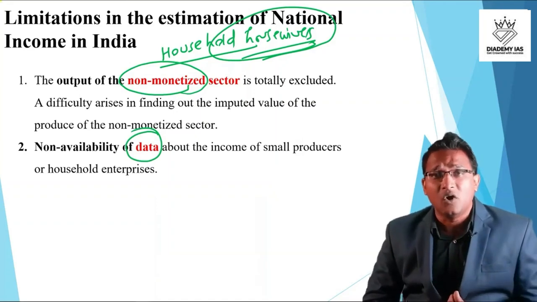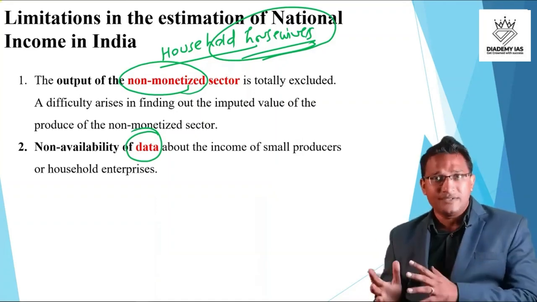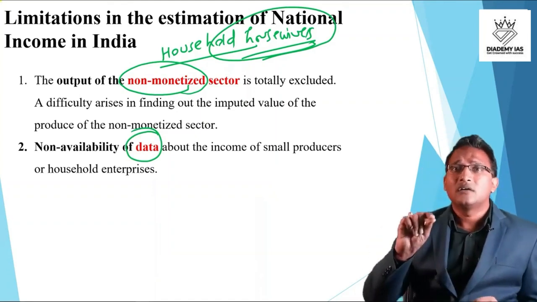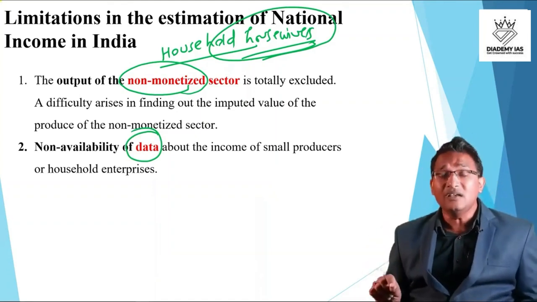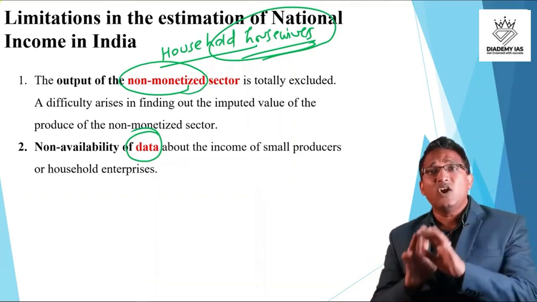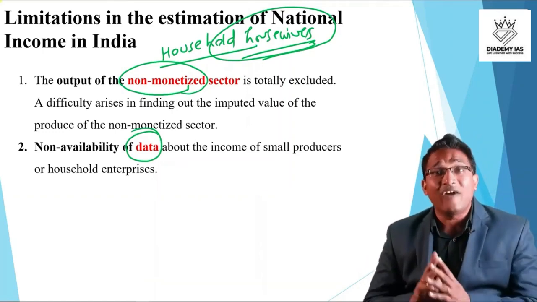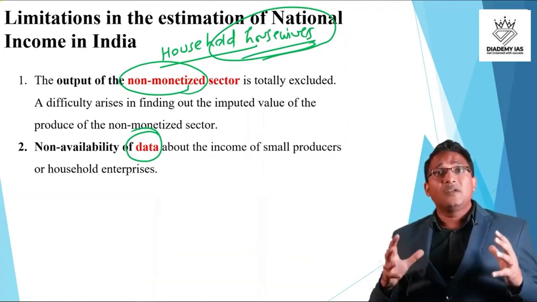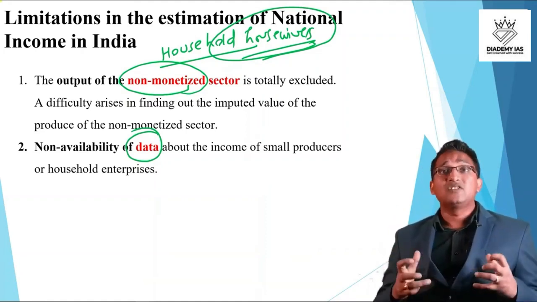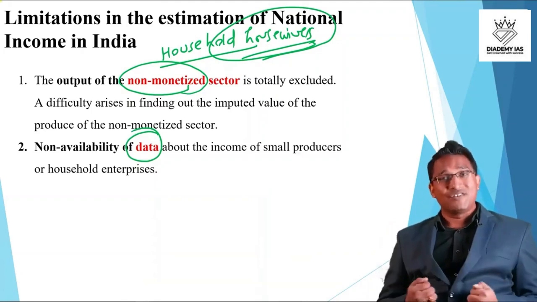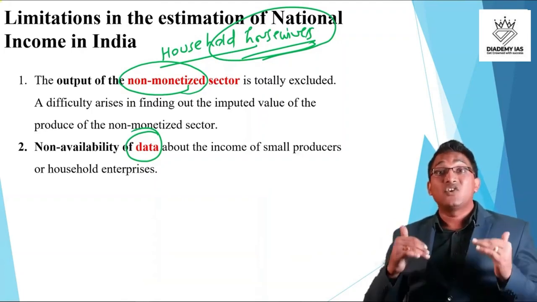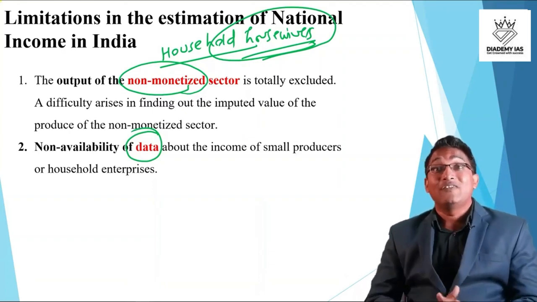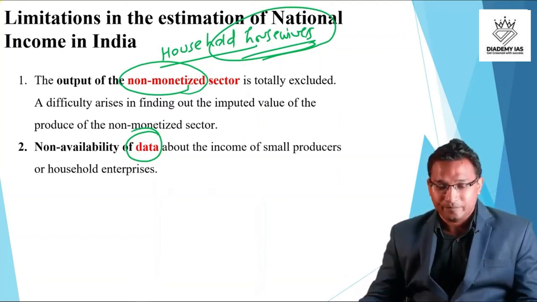to the government. There are big companies, Tata, Reliance, Airtel, they are filing their balance sheets, but the small shopkeepers are not filing any income. They are not filing data regarding their production. So the data becomes a big problem, and this becomes an issue of controversy. And in the absence of good quality data, we cannot calculate the national income to a very good level, right?